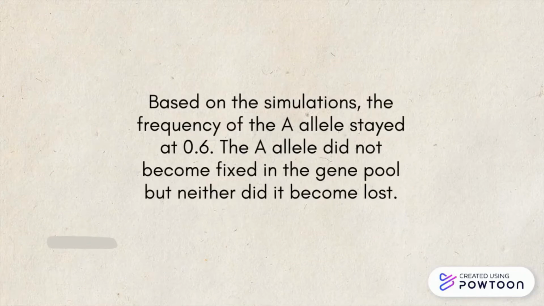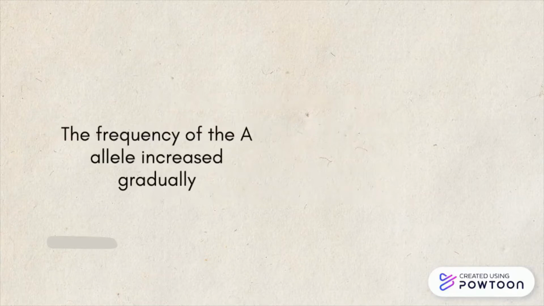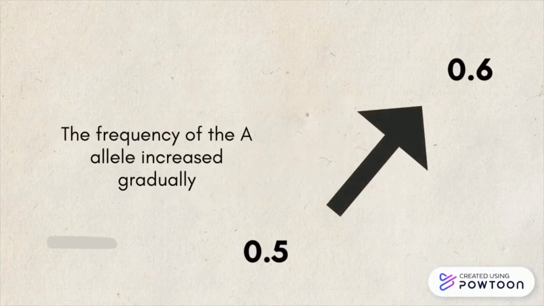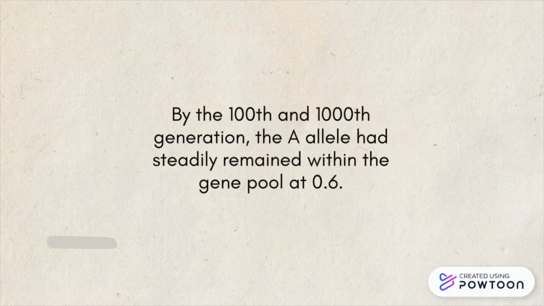Based on the simulations, the frequency of the A allele stayed at 0.6. The A allele did not become fixed in the gene pool, but neither did it become lost. The frequency of the A allele increased gradually from 0.5 to 0.6 and remained at that point from approximately the 6th generation of the simulation onwards. By the 100th and the 1000th generation, the A allele had steadily remained within the gene pool at 0.6.